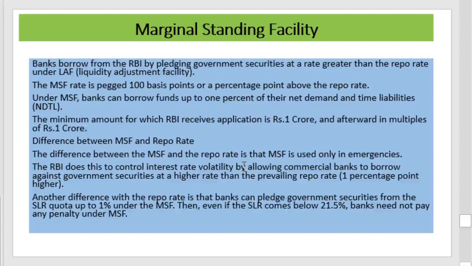And another difference is that under marginal standing facilities, banks can pledge government securities from the SLR quota up to 1%. Even if the SLR comes below 21.5%, the bank needs to pay a penalty under the marginal standing facility. Therefore, the major difference is that MSF is used only in the case of emergencies. Second, under this the bank can pledge government securities from the SLR quota also up to 1%.